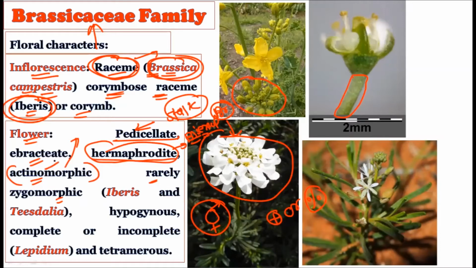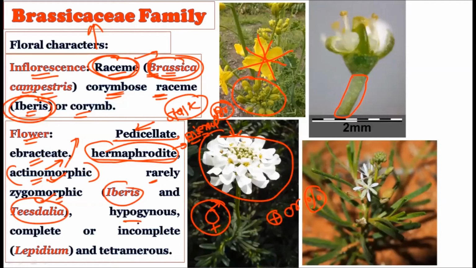The maximum members of the Brassicaceae family show actinomorphic flowers. You can cut this flower from any angle and it will cut into two equal halves. But there are some rare examples in which the flower is zygomorphic, for example Iberis and Teesdalia.